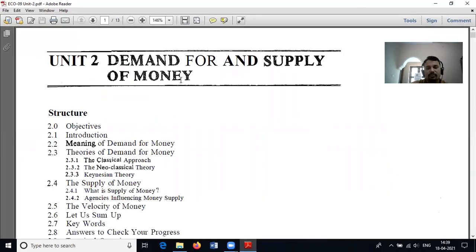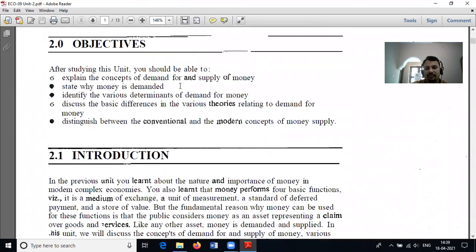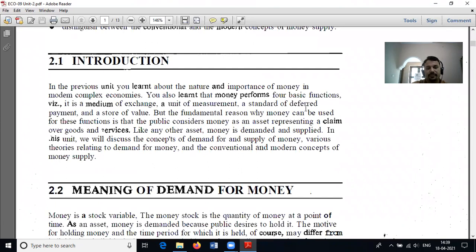So we move to the second unit: demand for and supply of money. In the previous unit, we clearly understood what money is, what its nature is, what its significance is, and what the evils of money are.